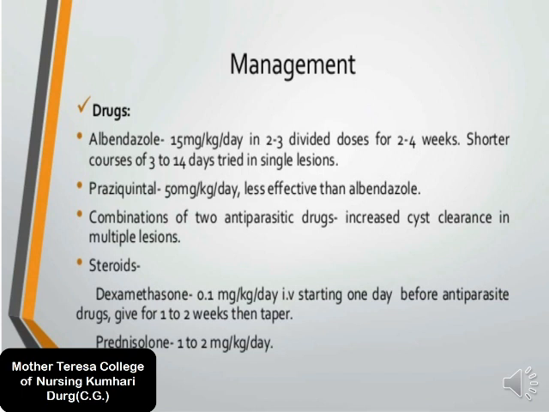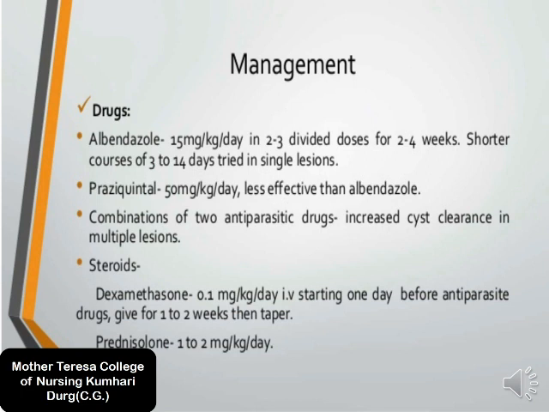The second drug is praziquantel 50 mg per kg per day, less effective than albendazole. A combination of the two antiparasitic drugs increases cyst clearance in multiple lesions; if a person has multiple neurocysticercosis lesions, we provide a combination of antiparasitic drugs.